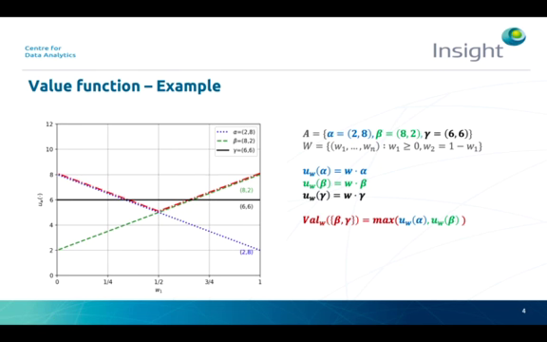To better understand the value function of a set of alternatives, in this figure I plotted the value function of the set beta gamma in red, which is defined as the maximum between the value function of beta and the value function of gamma.